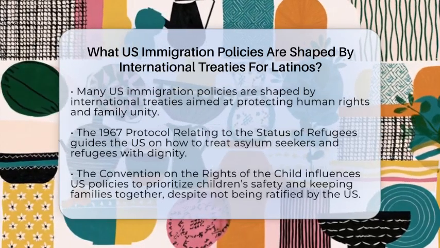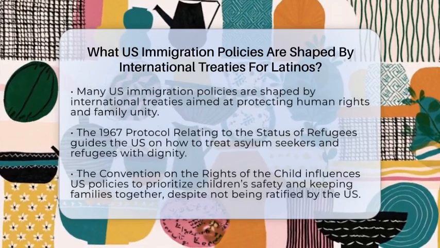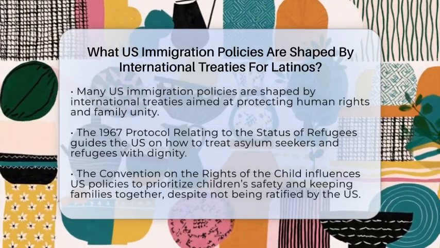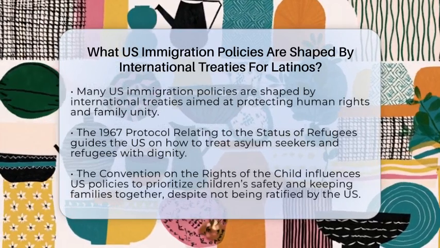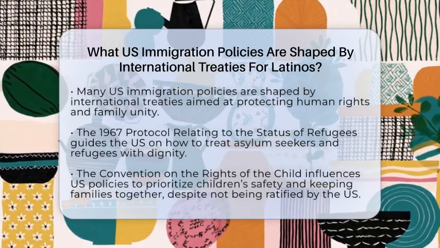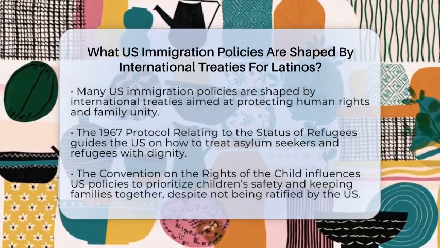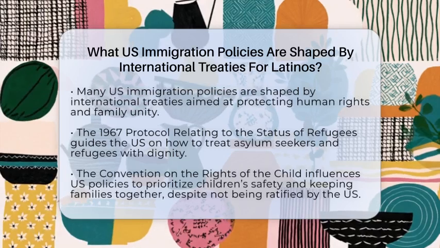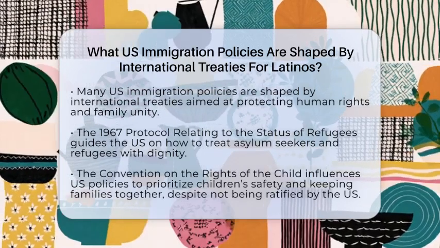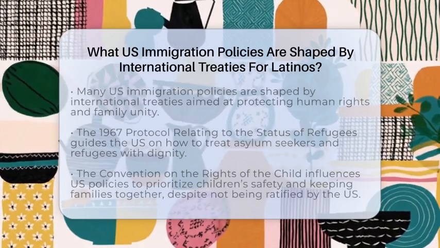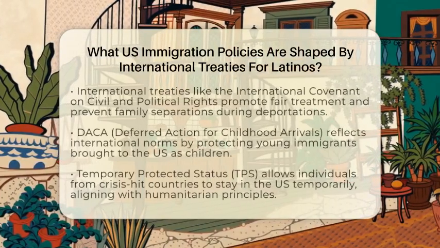One key treaty is the 1967 Protocol relating to the status of refugees. It guides the US on how to treat people fleeing danger and seeking asylum. The treaty emphasizes protecting refugees and making sure they are treated with dignity. The United States uses this treaty to decide who can get asylum and how they are treated once they arrive.